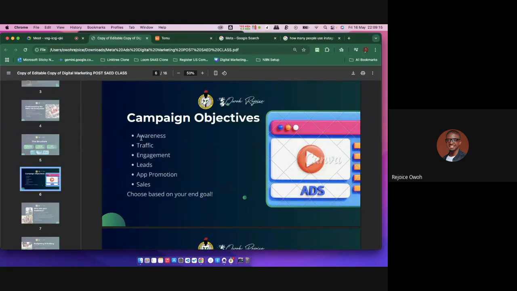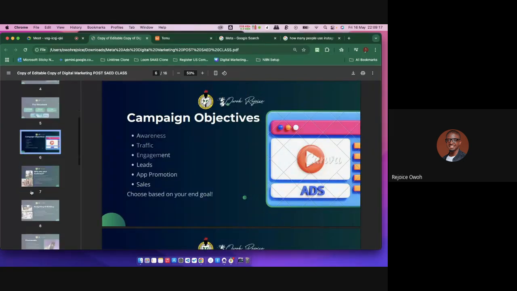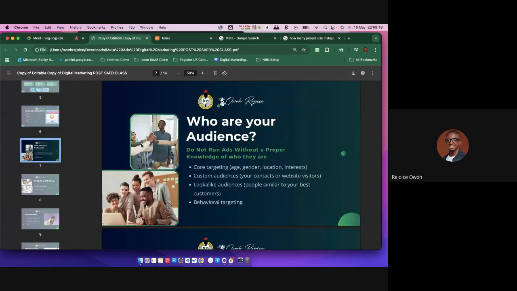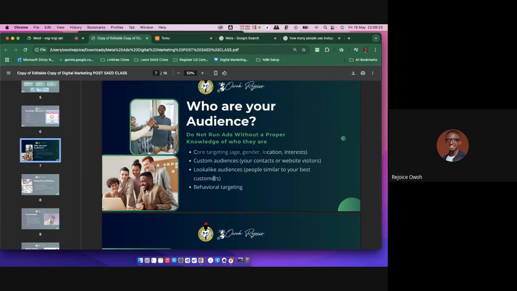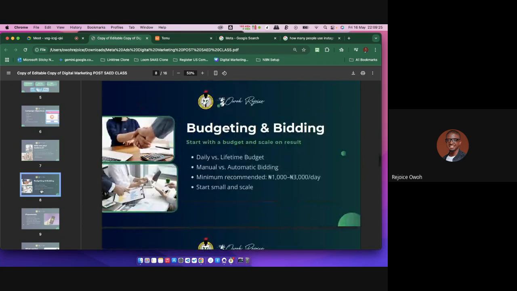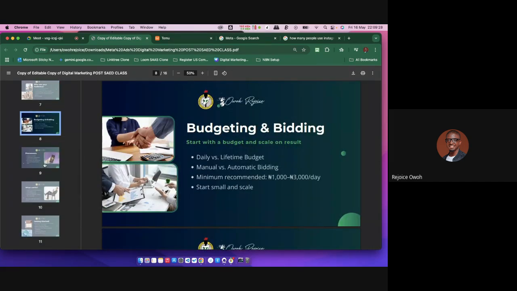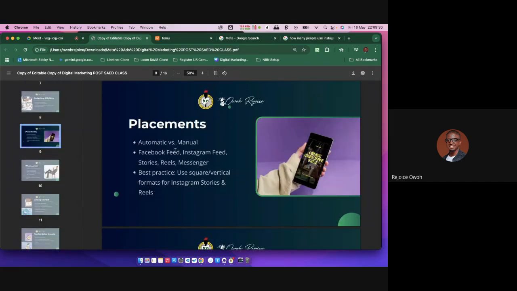We've gone through some of the things here, which is basically awareness, traffic, knowing what your ad is all about, right? Who your audience are, are you targeting young people, custom audience, and your budget again for the ads? What is your budget? What's your bidding like, right? What is your placement? Where are you getting it to?